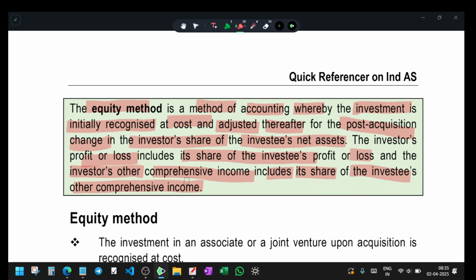Usually when the value increases, it may go in two forms. Either dividends are credited in the P&L account, or if they don't want to do so, they can go through other comprehensive income.